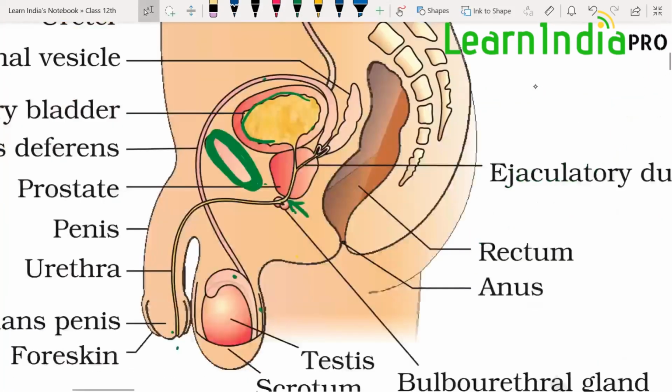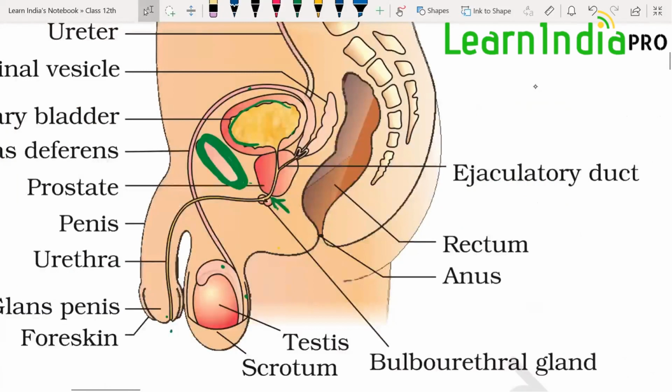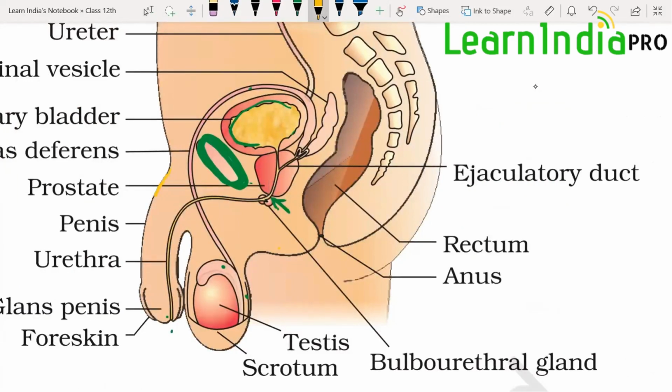Next is the last part, that is the penis. The penis represents the male external genitalia. It is also called the male copulatory organ. At the tip, there is a slit-like opening, an orifice called the urethral orifice, and the complete passage for the semen is also called the urethral meatus.